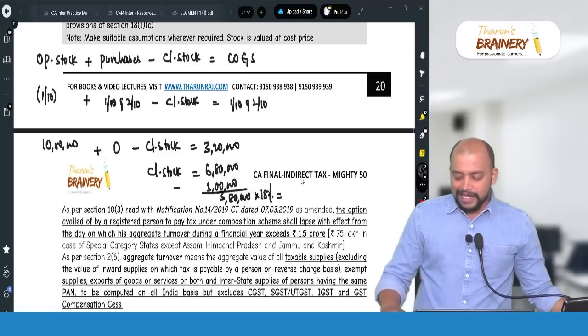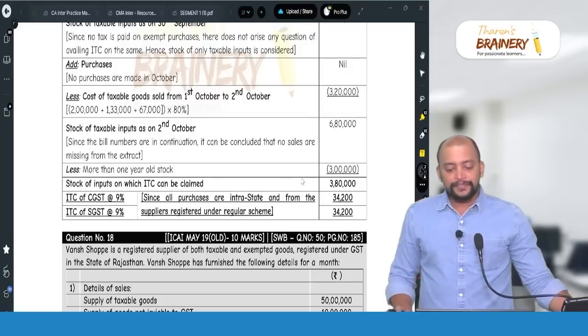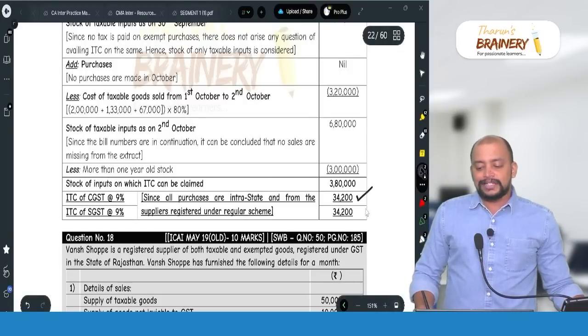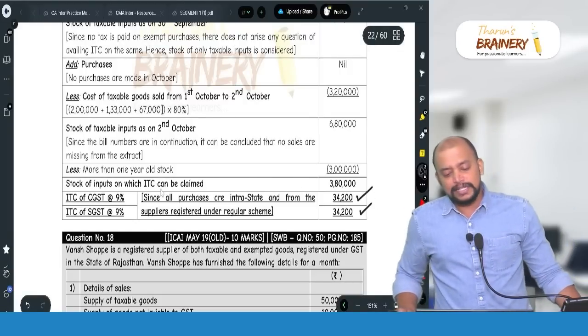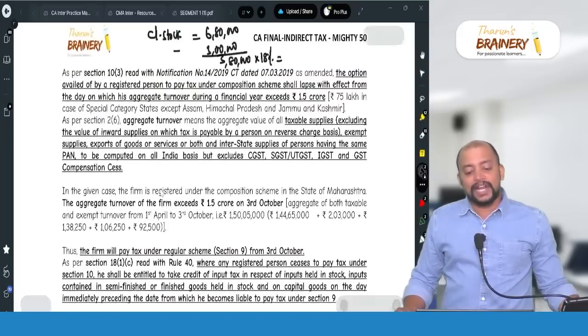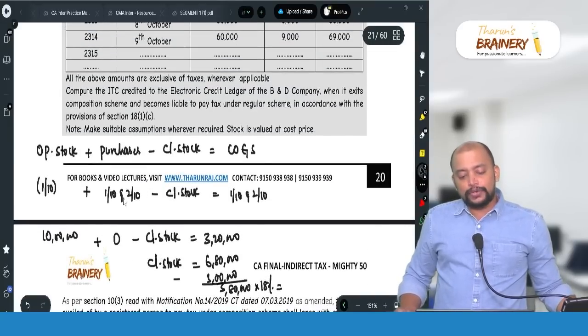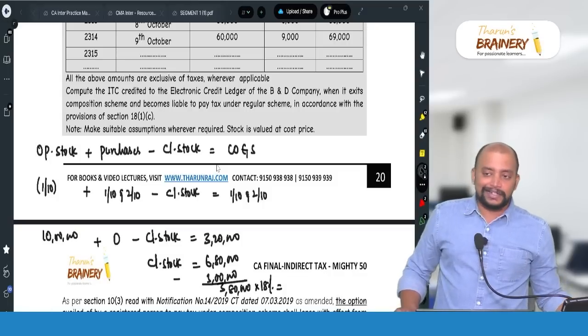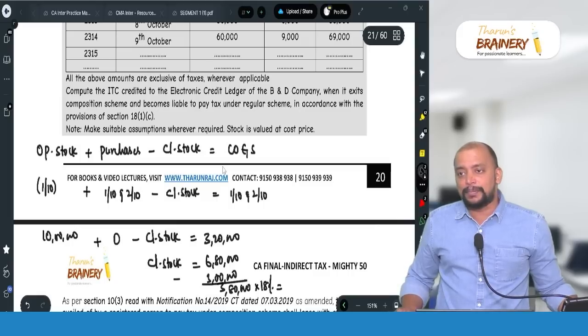So 18% will be taken, that will be the ITC. So 3,80,000 into 18%, 68,400. That is 34,200 CGST, 34,200 SGST. So this is the answer for the question. For different computation, this is okay. How much is the ITC that will be availed?